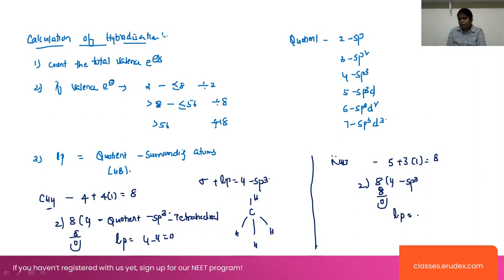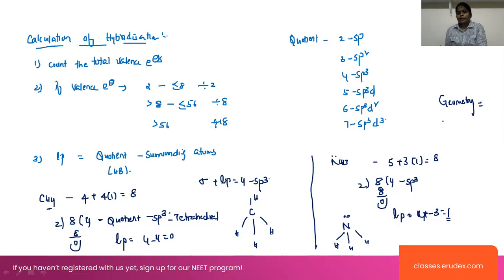Here the lone pair of electrons will be 1, right? sp3 hybridization, 1 lone pair of electrons. That means 4 minus 3, that is equal to 1 lone pair present. Now we write the structure: this one will be hydrogen, hydrogen, hydrogen. Now in this case of geometry, we have to consider lone pair plus bond pairs.